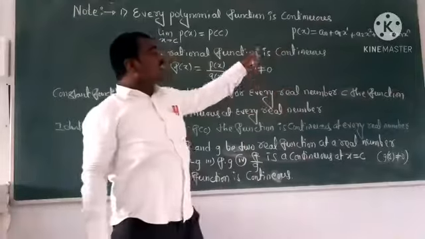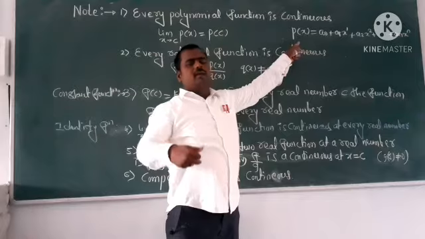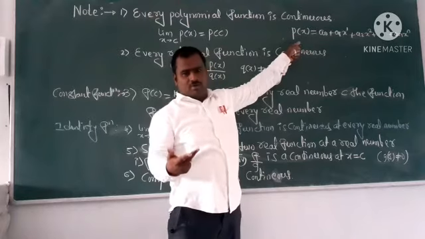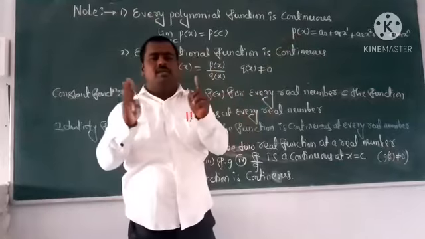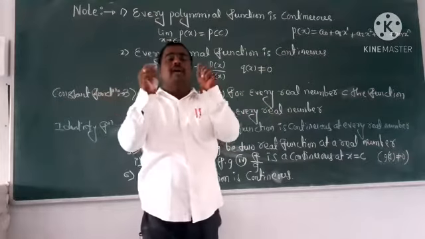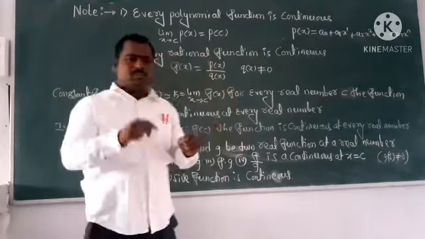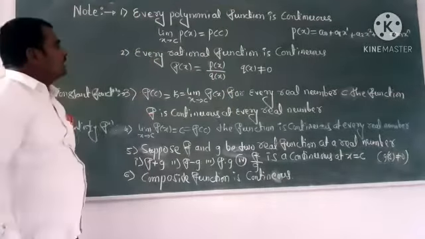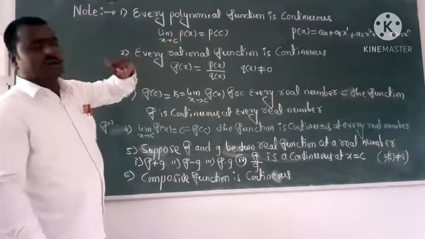This is the polynomial function. I hope you know monomial, binomial, trinomial and polynomial. This expression is continuous at each and every real number in the domain. That is the most important. So then only I can say every polynomial function is continuous.